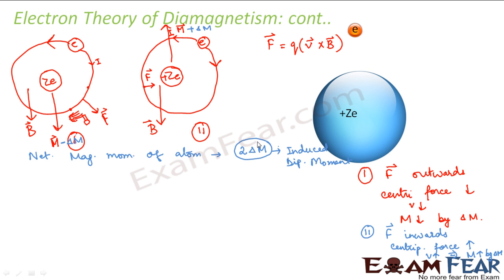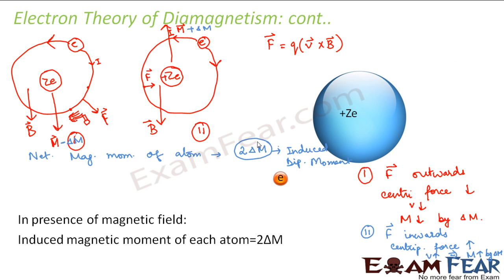So earlier, what was the net magnetic moment of the atom when there was no magnetic field? It was 0. But now a non-zero magnetic moment is induced due to the application of magnetic field, right? So that means in presence of magnetic field, induced magnetic moment of each atom is 2 into delta m, right?